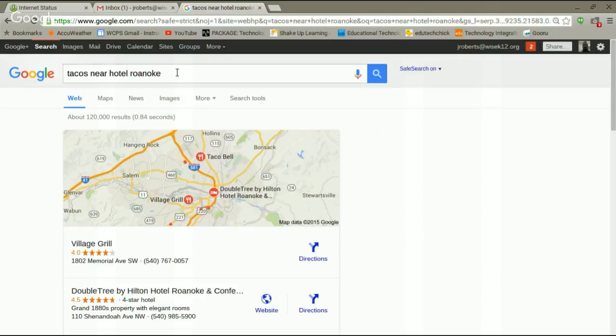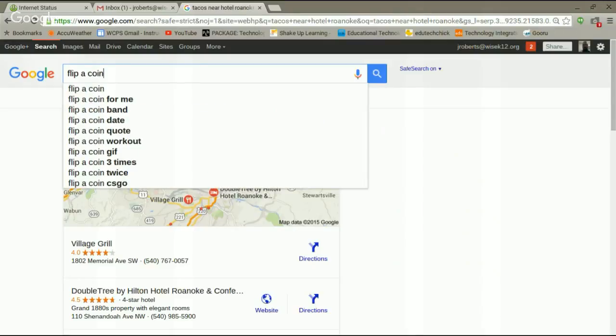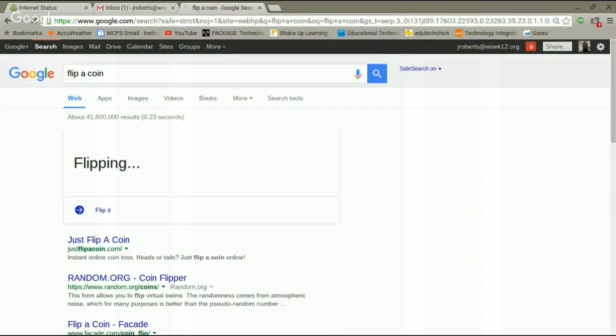Here's a simple solution. Let's just flip a coin. Up here in the search, type in flip a coin. It's flipping. Tails. Whatever tails is the winner. Let's go. I think that's just some neat little features for the Google search.